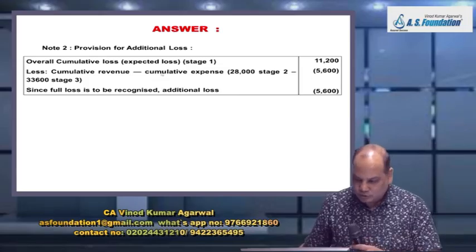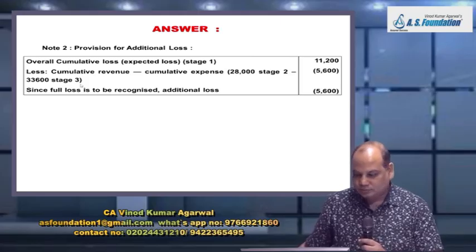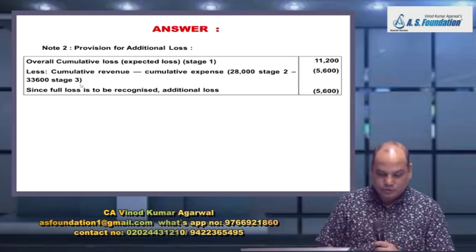So now what you will do, you will make some presentation change here. Less cumulative revenue minus cumulative expense. Write in bracket 28,000 as per stage 2 minus 33,600 as per stage 3. This will be easier for you to check later.